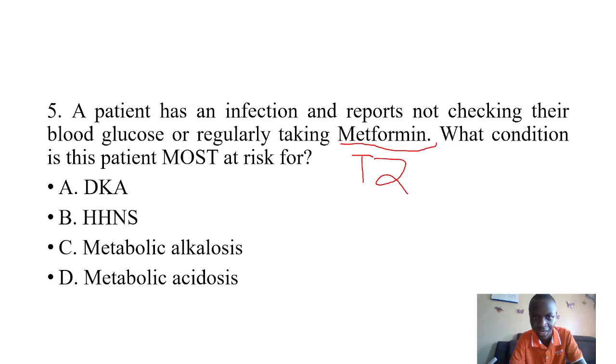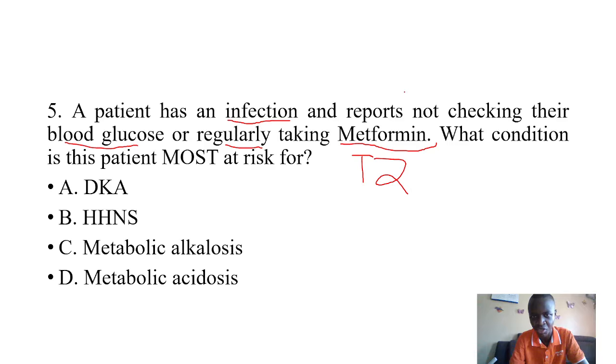Then the patient has an infection and reports not checking their blood glucose levels or regularly taking Metformin. So what condition is the patient most likely at risk for?